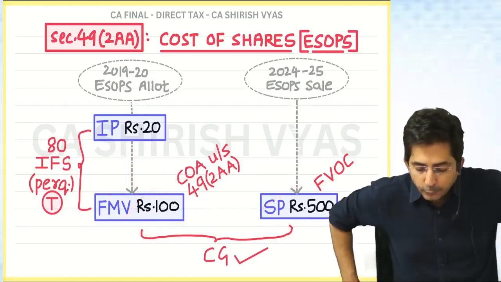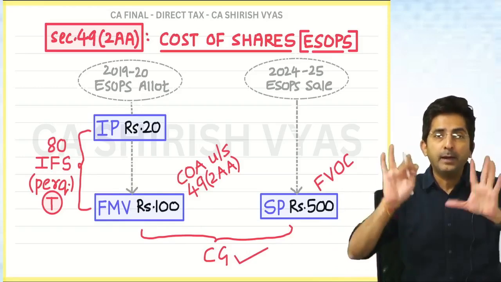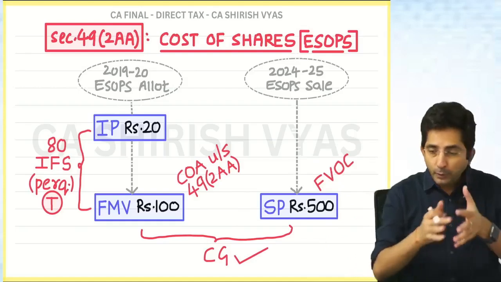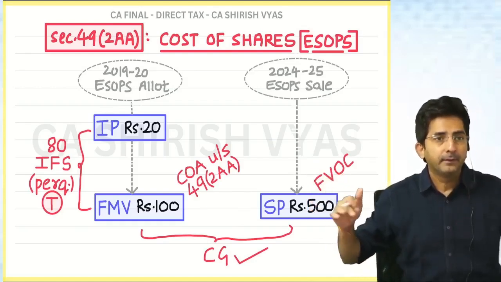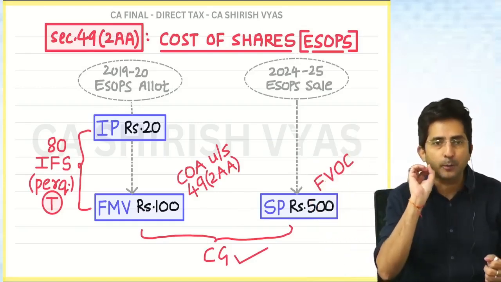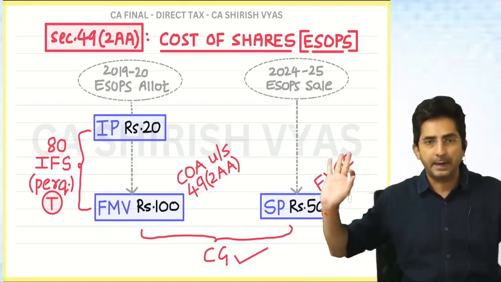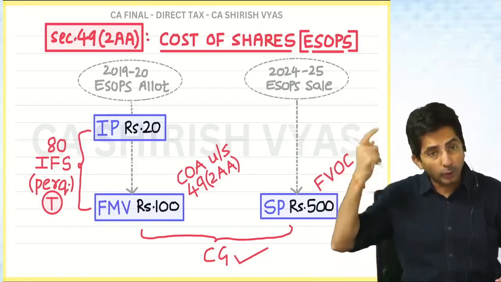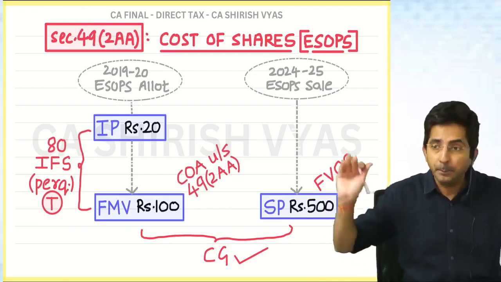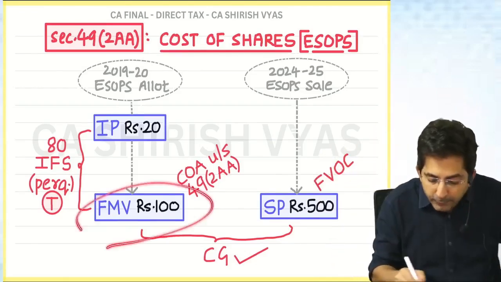One more thing. When ESOPs come in real life, the ESOP doesn't get over in one day. It remains open for some period. So during the period the ESOP is active, the FMV keeps fluctuating. The Employee Stock Option Scheme doesn't come and finish in one day. The company will make an announcement, and then employees will think whether they want to buy the share or not. So the scheme is alive for some period, and during the period, FMV fluctuates. Which FMV should I take here?